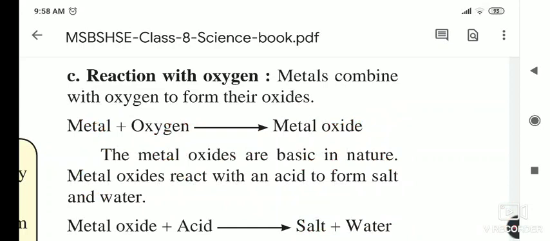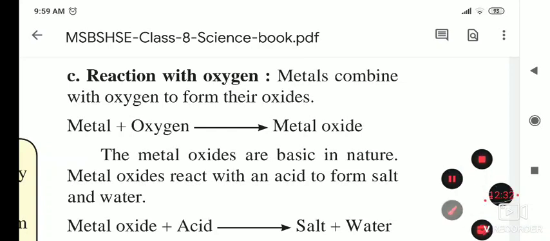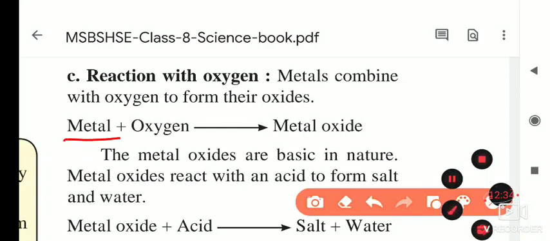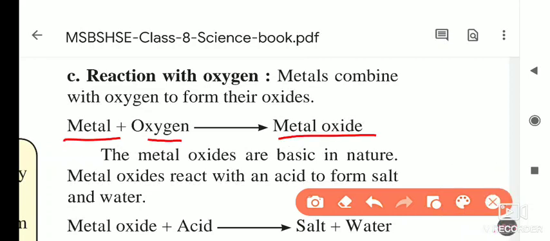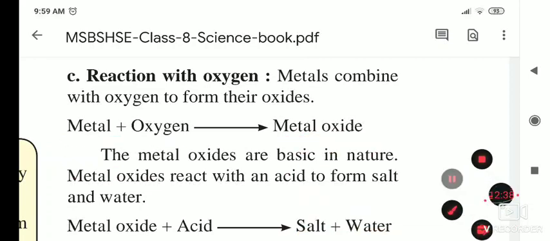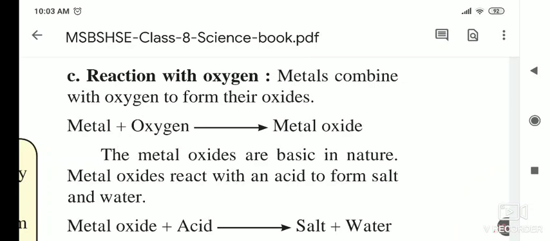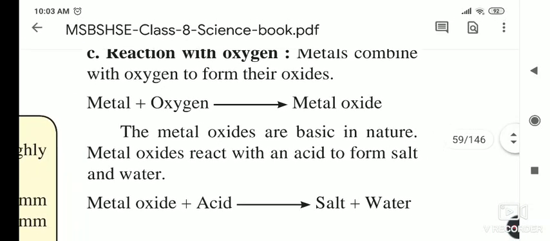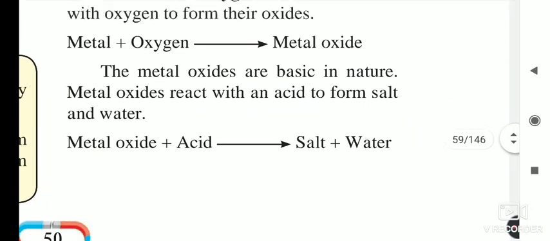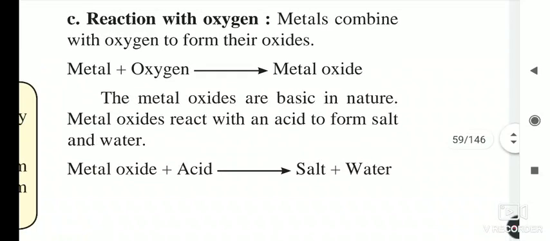And metals combine with oxygen to form their oxides. So metals react with oxygen and form the metal oxide. The metal oxides are basic in nature. Metal oxide reacts with an acid to form salt and water.